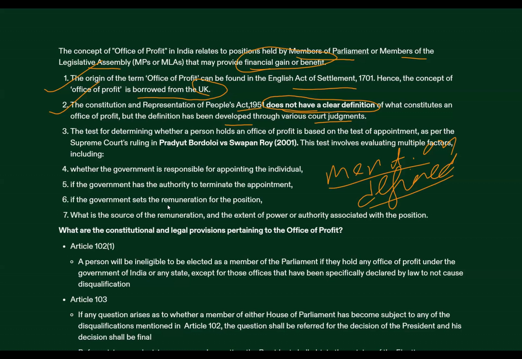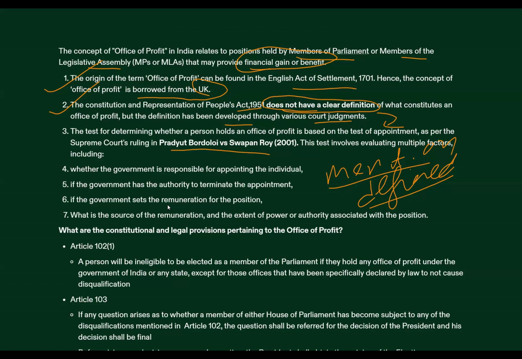Okay. Now, what constitutes an office of profit? As I told you, from Supreme Court judgments, it has been brought forward. In the Pradyut Bordoloi versus Sopan Roy case, 2001, there was a criteria set by the court, or we can say a test set by the court, that in order to consider an office to be an office of profit, multiple factors have to be taken into account.